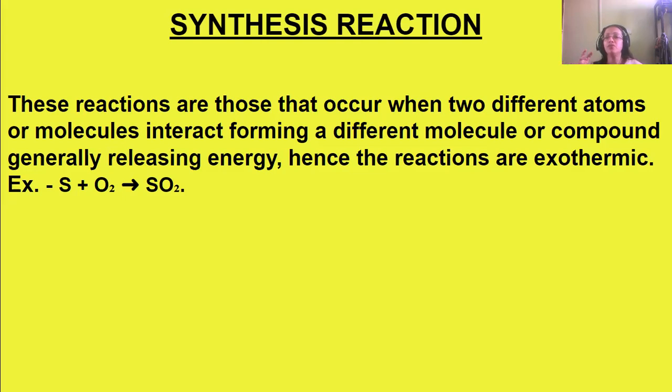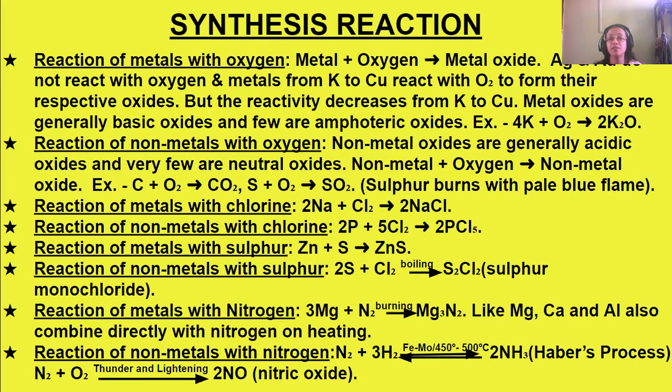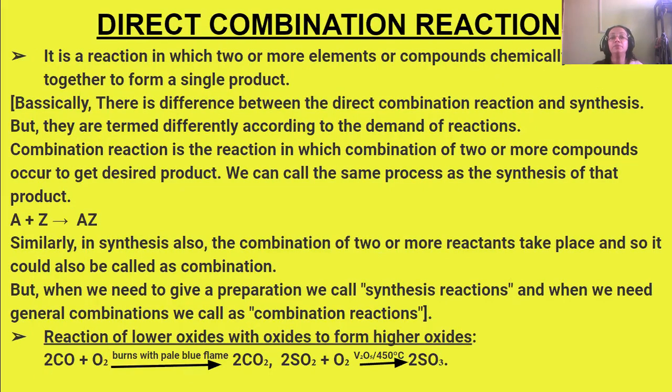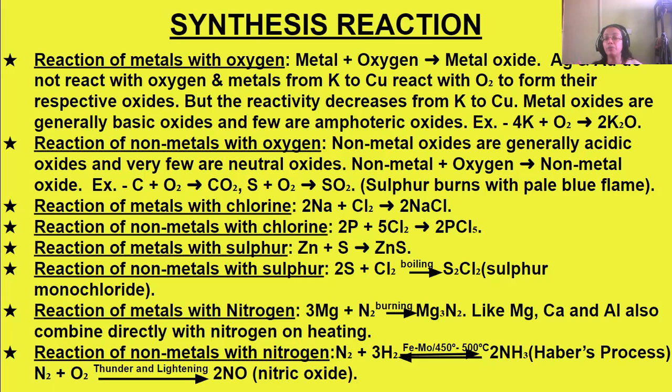For example, when sulfur combines with oxygen, it forms sulfur dioxide. This is a synthesis reaction. The types of synthesis reactions are: reaction of metals with oxygen, non-metals with oxygen, metals with chlorine, non-metals with chlorine, metals with sulfur, non-metals with sulfur, metals with nitrogen, and non-metals with nitrogen. Here, metal plus oxygen gives us metal oxide.